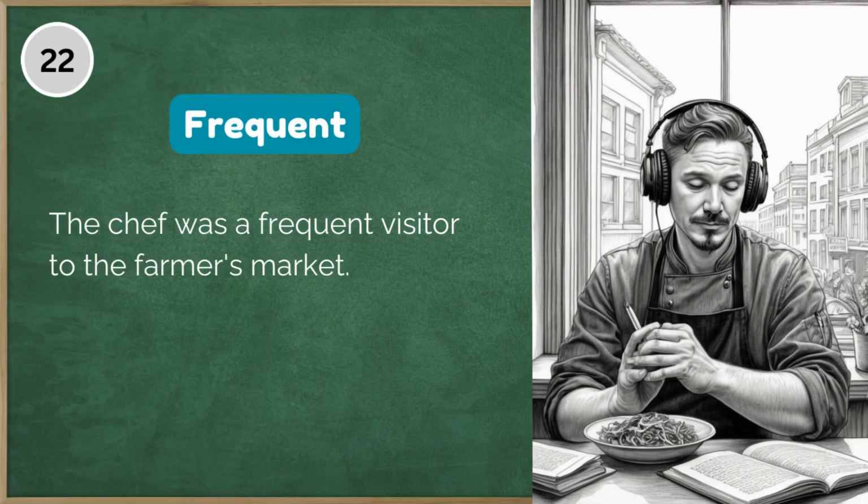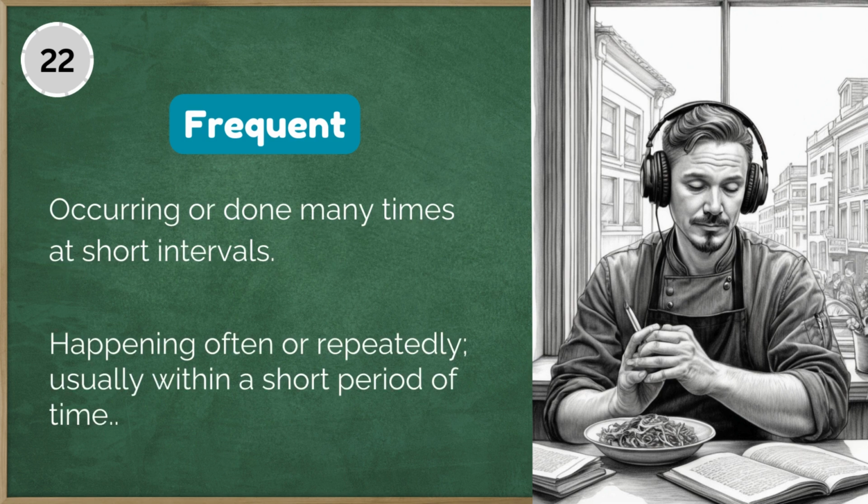22. The chef was a frequent visitor to the farmer's market. Frequent, occurring or done many times at short intervals. Frequent, happening often or repeatedly, usually within a short period of time.